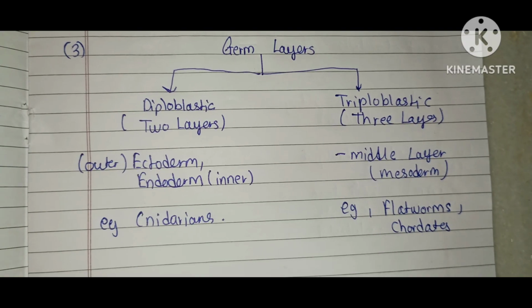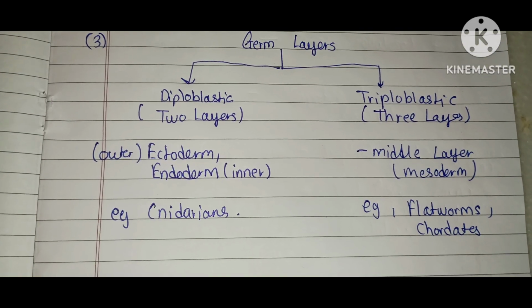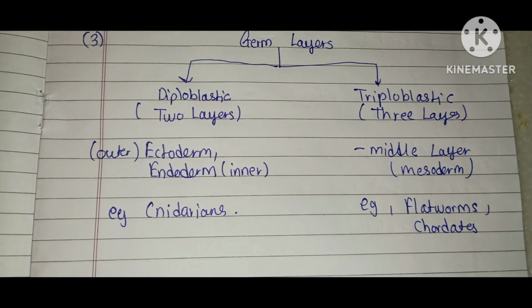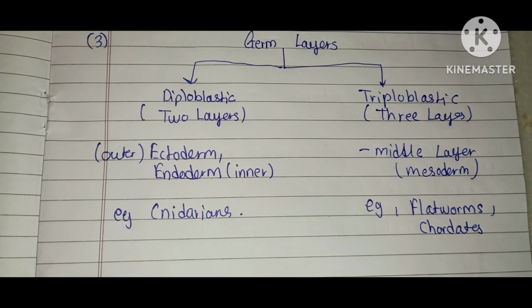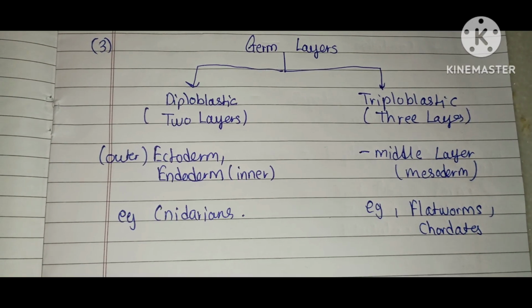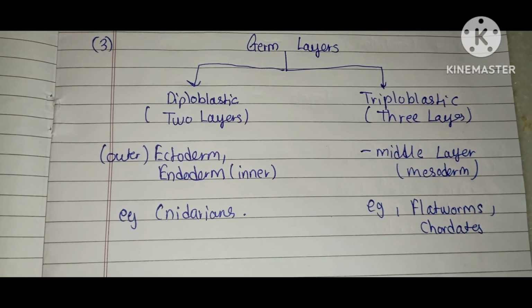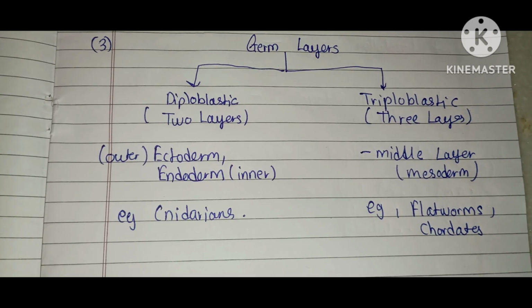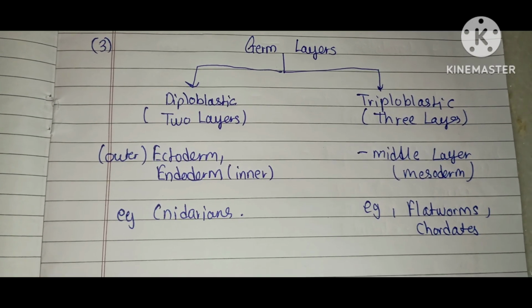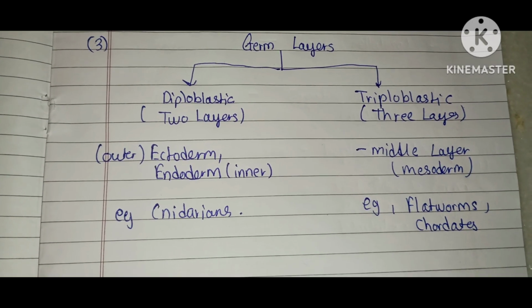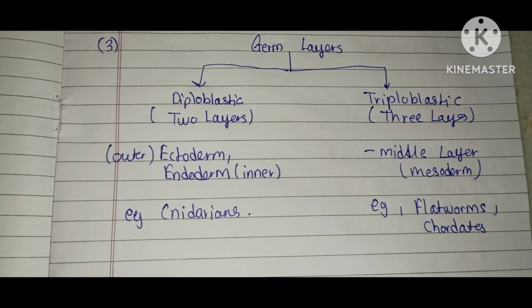Example, cnidarians. And the second is triploblastic. It contains three layers. First is ectoderm, the outer layer, the middle layer, mesoderm, and the inner layer, endoderm. Examples are flatworms and chordates.